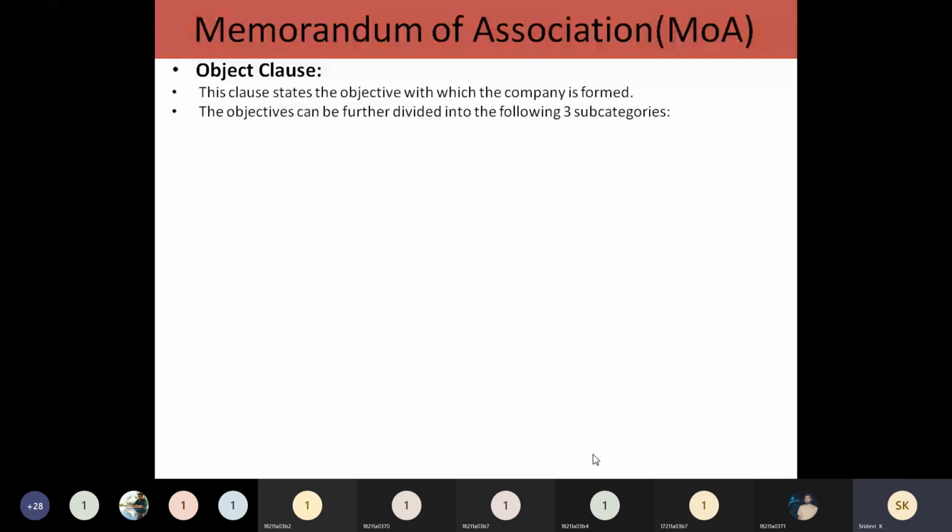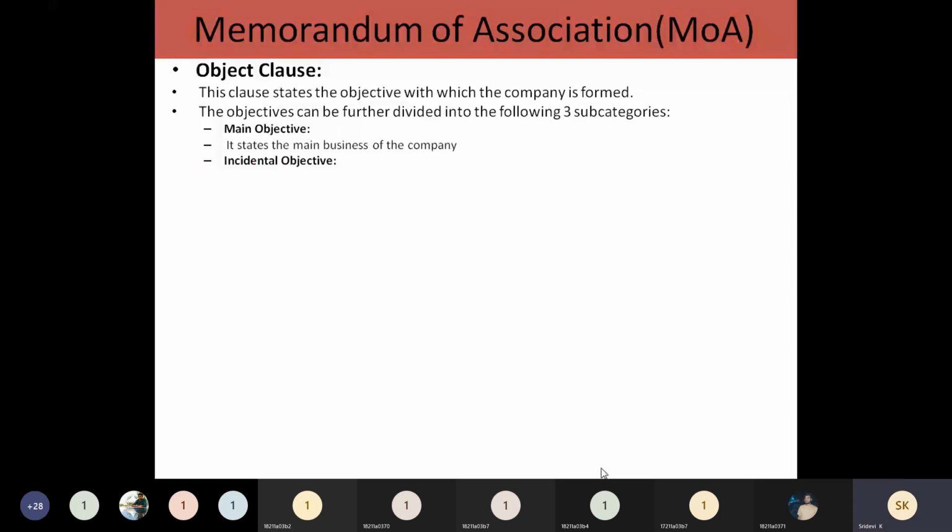And they have to subdivide the objectives also. The first one is the main objective. What is the main purpose of starting that particular company? That they have to mention in this.